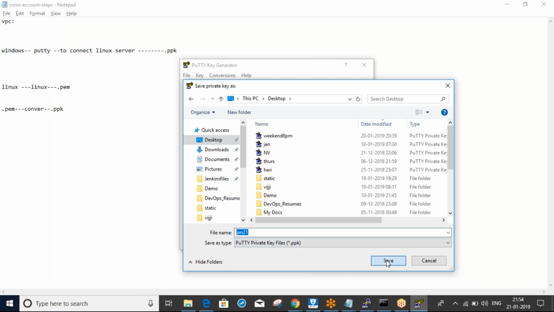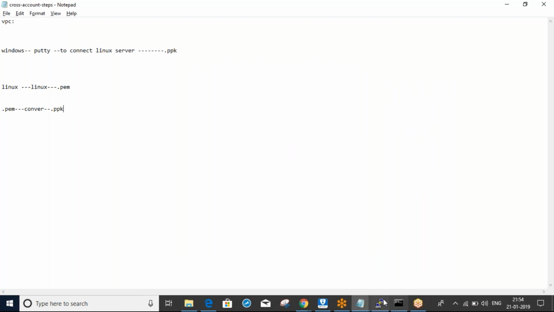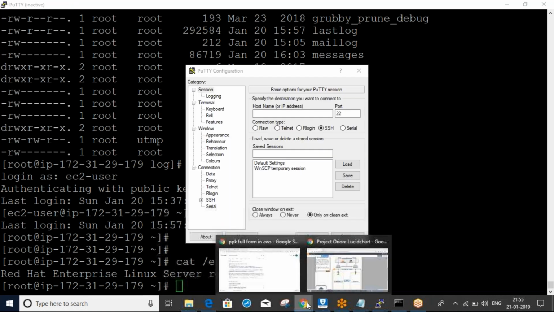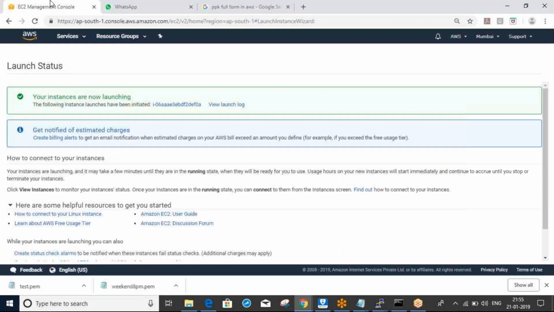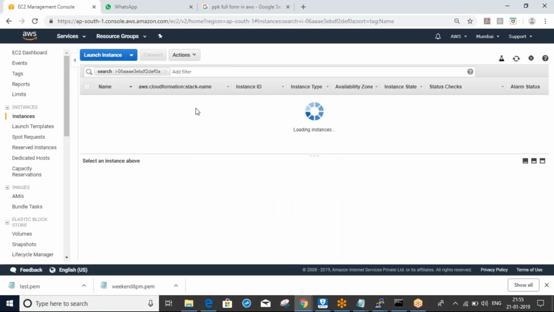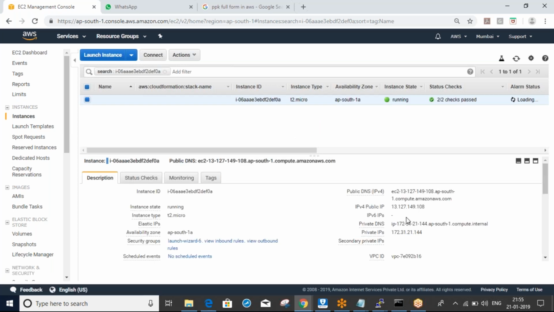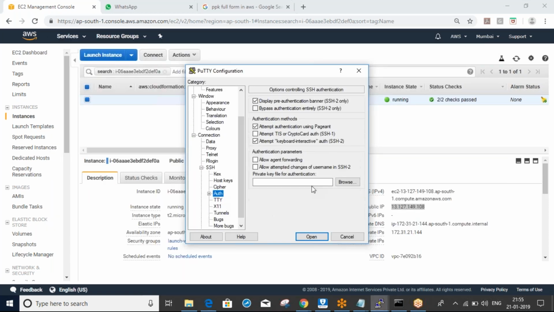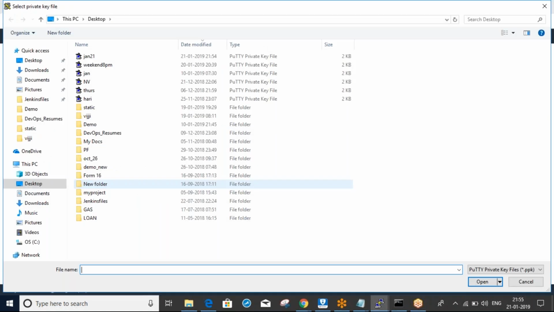That's it. Now open Putty. Go to your EC2 dashboard, here you can find your servers. Take the public IP and give the public IP here. Go to SSH authentication, and here browse your PPK key.